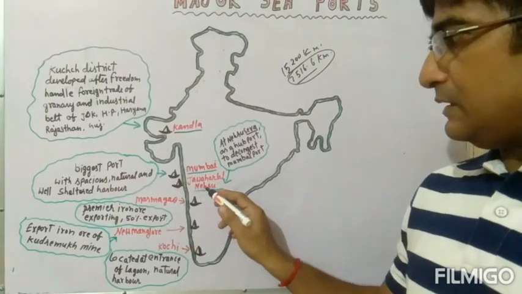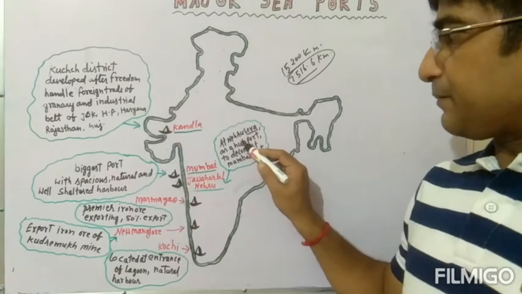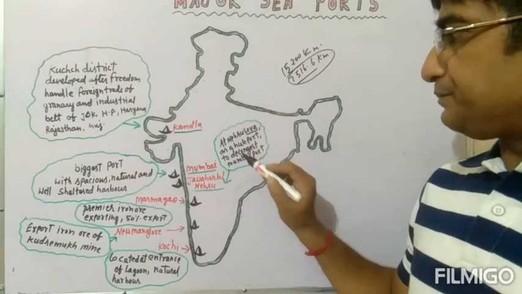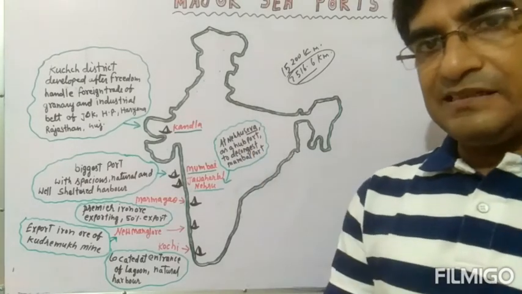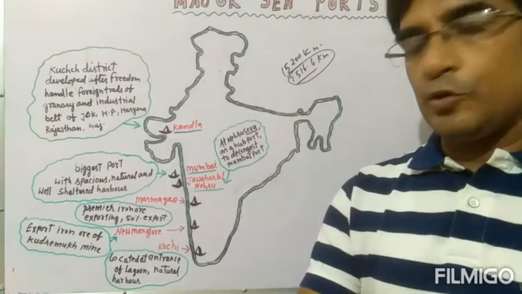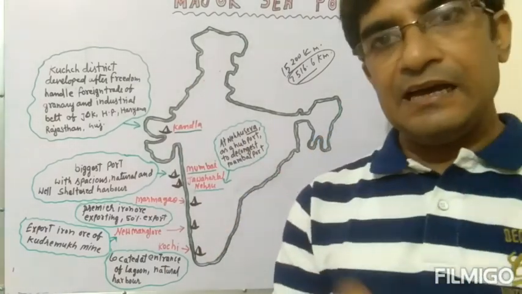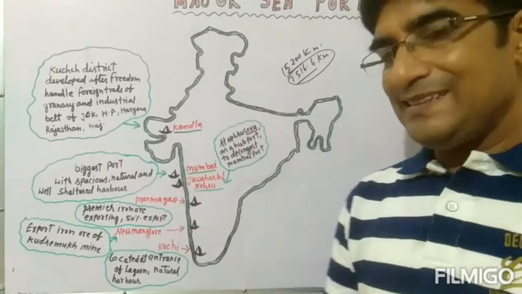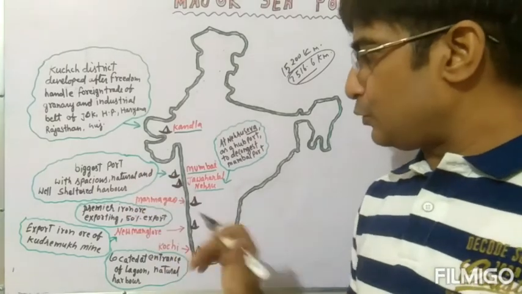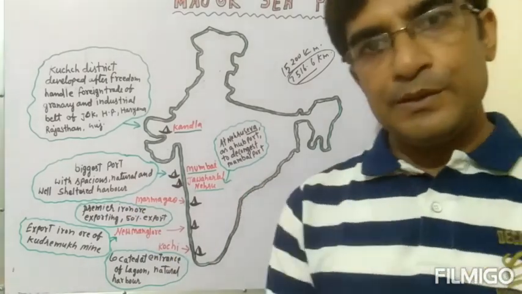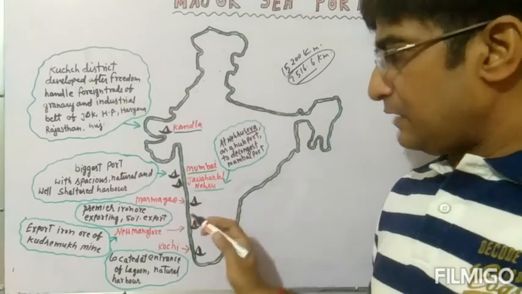After the Mumbai port, the next port is the Jawaharlal Nehru port at Nhava Sheva. It works as a hub port, which means it works as the center port of this region. Second, it decongests the Mumbai port, meaning it reduces the pressure on the Mumbai port. So this also becomes very important.